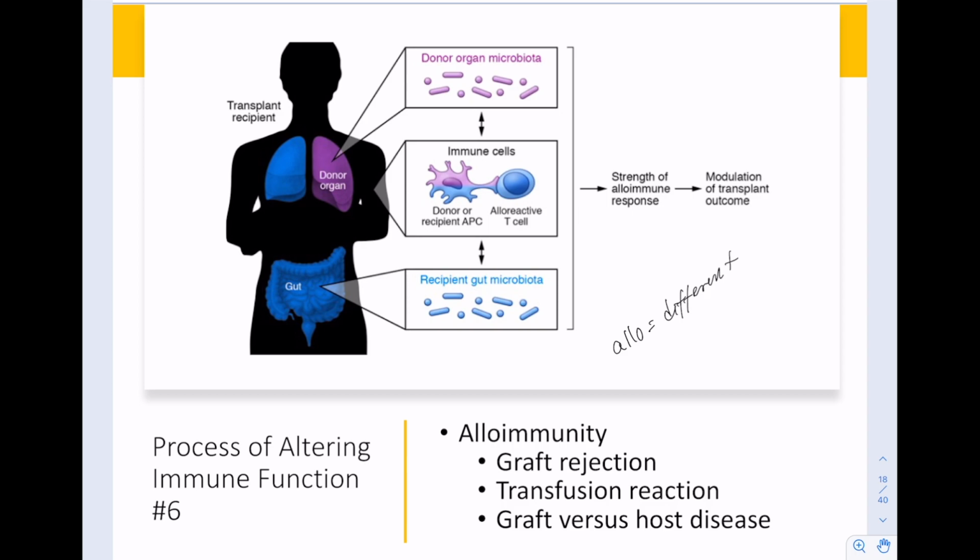Even still, though, with siblings and parents and relatives, trying to find a perfect match for a tissue donation is pretty complicated. And even with tissues from closely related individuals, the recipients will still need to take immunosuppressant drugs. Otherwise, you're going to have rapid graft rejection. And on top of that, even with immunosuppressive drugs, transplant organs are still going to be slowly attacked by the immune system. Depending on the type of tissue, the immune system can destroy it in a few years, or some tissues like kidneys can last 10 to 20 years, depending on how healthy it was before. But in the end, all donated tissues will be destroyed by the immune system. That process is called graft rejection.